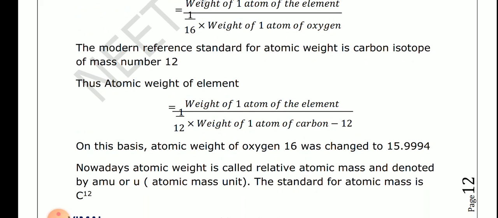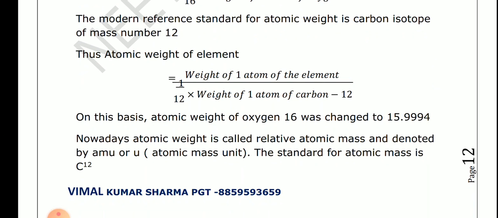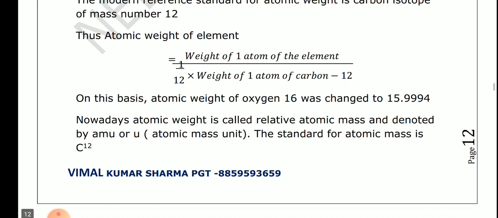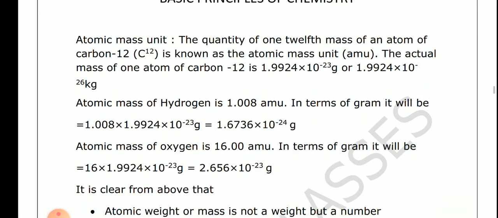On the basis of atomic weight, oxygen 16 was changed to 15.9994. Nowadays atomic weight is called relative atomic mass and denoted by AMU, or unit, atomic mass unit. Okay, the standard for atomic mass nowadays is carbon 12.